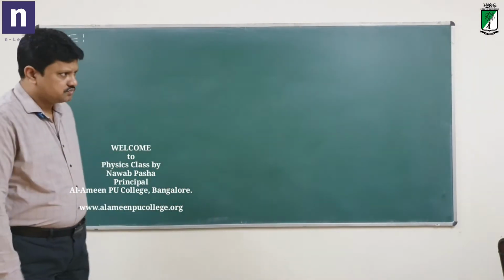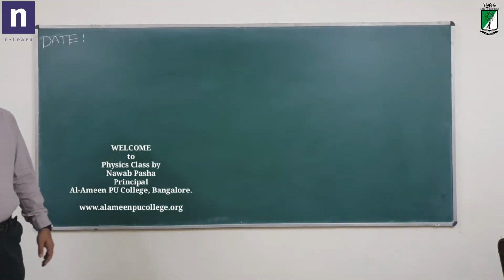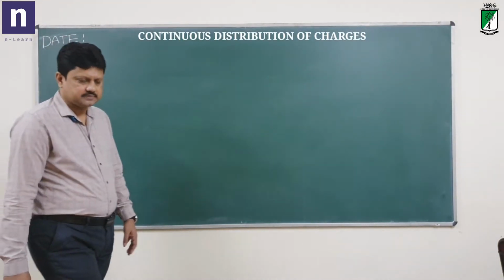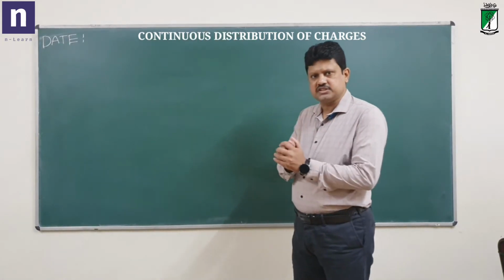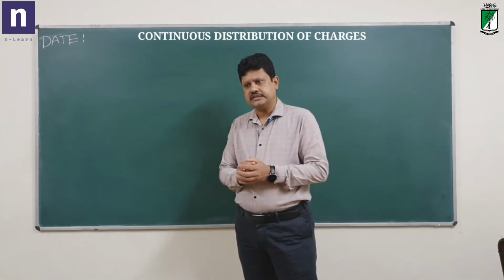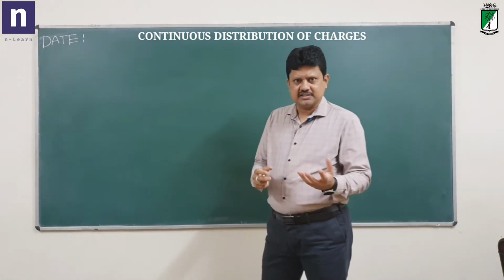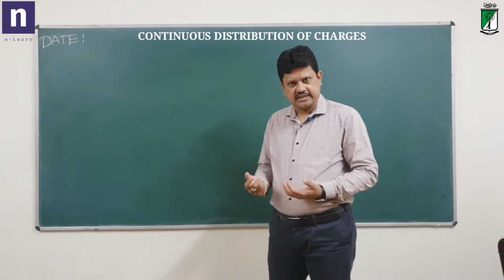In the previous classes, we have considered cases where charges are taken to be discrete, like point charges. In discrete quantities, we considered the charges. That is, we took two point charges separated by a distance in air, etc.